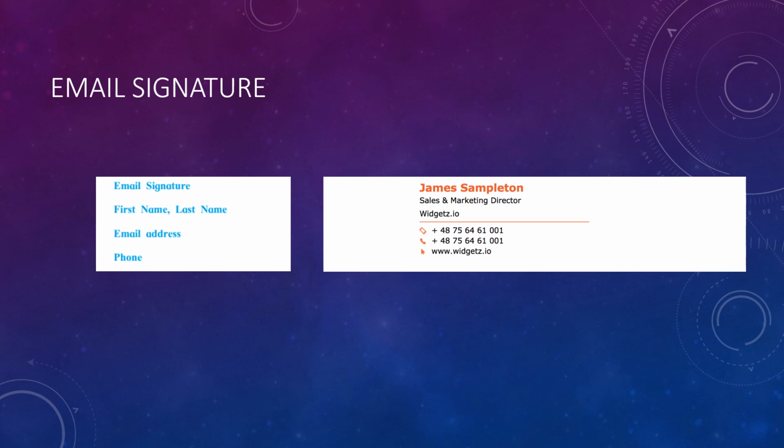Wizgets.io is his website, and these are his phone numbers. Okay, so this is how you will write your signature. Your signature should include your full name, your email address and phone number if you do not know your company yet. So students, you all can write your full name, the first and last name, the email address and any fictitious phone number in your answer paper.